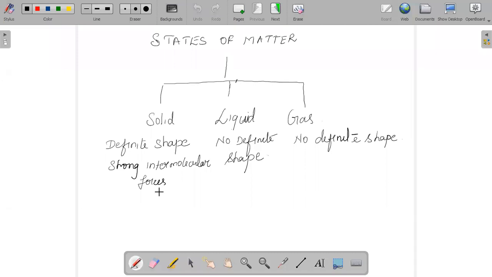The compressibility will be negligible because of the very small distance between the neighboring molecules, because we all know that solids are very closely packed. And yes, they possess a tendency to uphold their shape whenever they are exposed to an external force.